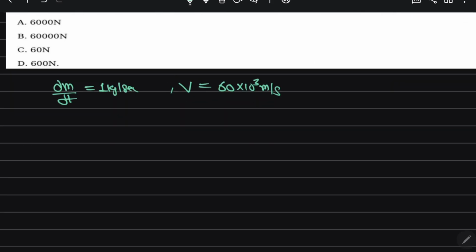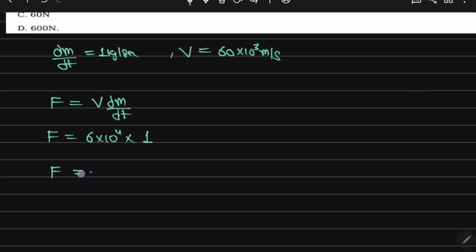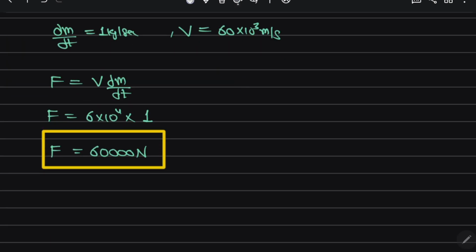This exerts a force on the rocket. How much force they are exerting? So force is equal to v dm by dt. So velocity they have given 6 into 10 to the power 4 and dm by dt they have given 1 kg. So this comes out to be 60,000 Newton force they exerted on the rocket. Right? So which option? Option B is correct. So I proceed to the next question.